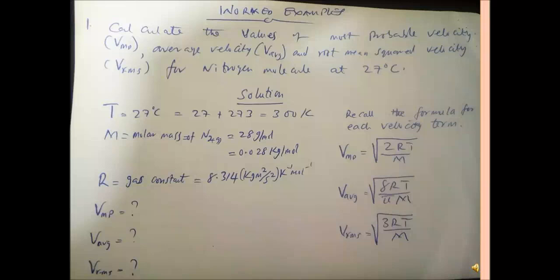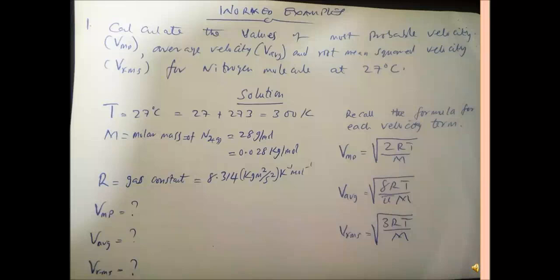Another thing that we need is R, which is our universal gas constant. It is given by 8.314 in kilogram meter squared per second squared per Kelvin per mole. You can see that our gas constant here has kilogram in the unit, so definitely our molar mass also should be converted to kilograms. This is very important, because if you use a different unit, there's going to be some conflict and you may not be able to get the right answer.